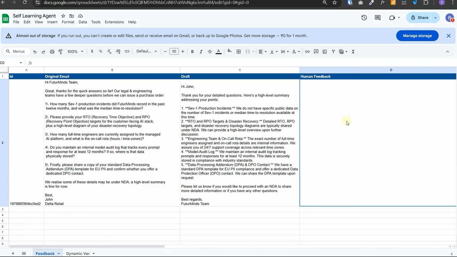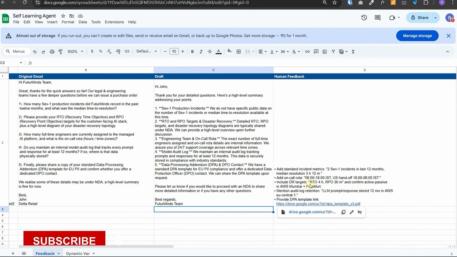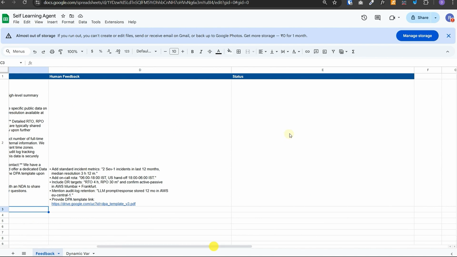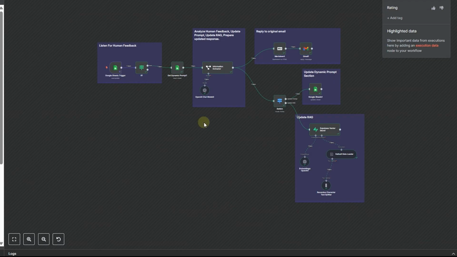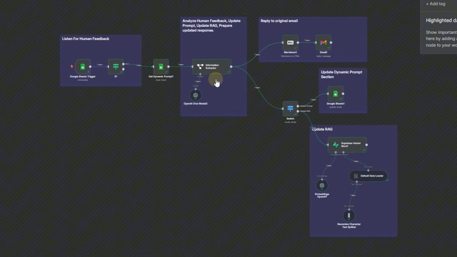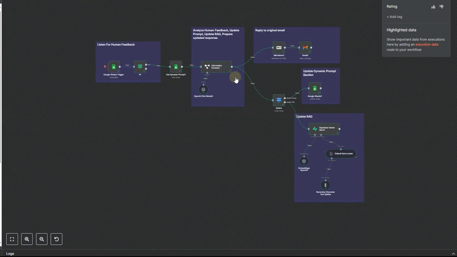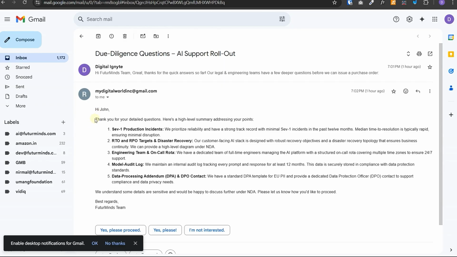So let's give it some directions on how to handle it. I've given some details and directions related to the questions, and after doing this, let's set the status to send. And once this is set to send, our next workflow will execute. And this workflow has executed successfully. It processed the feedback, updated its internal information and the RAG documents, and replied back to the user with the final response. And this is the response we received for our initial email.